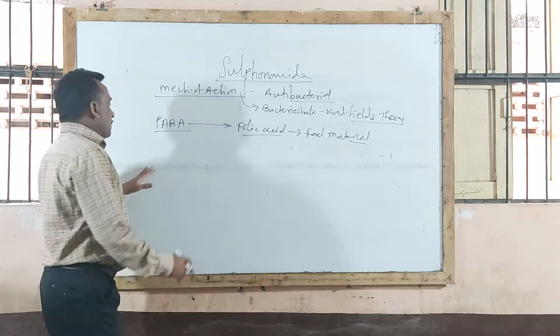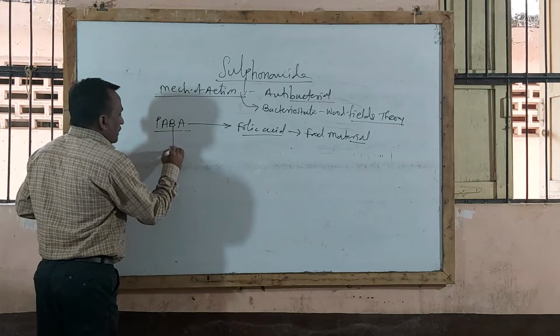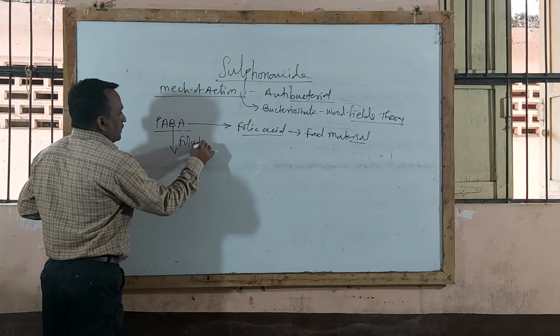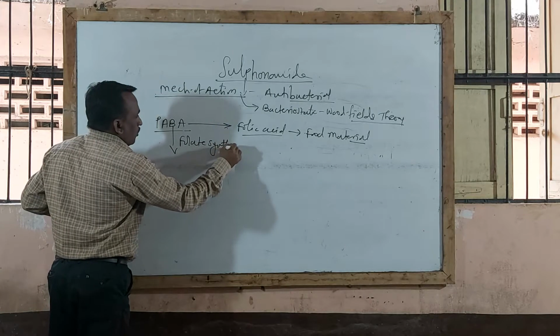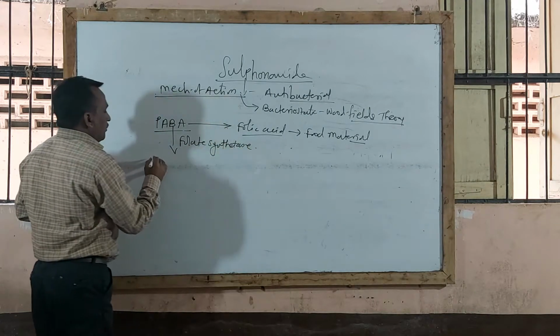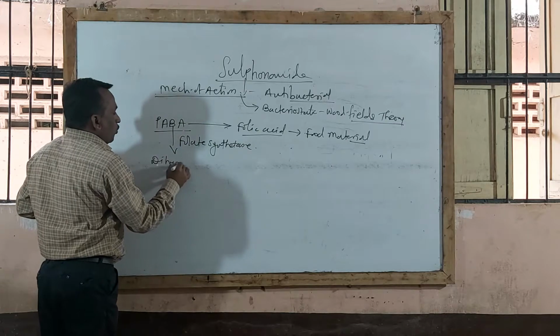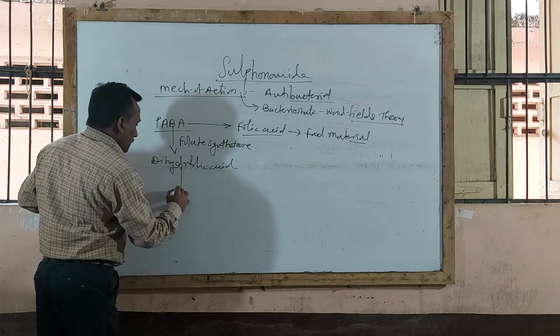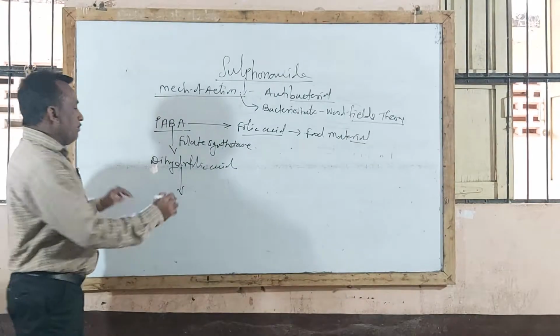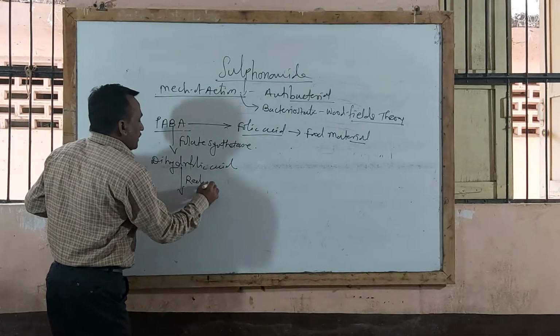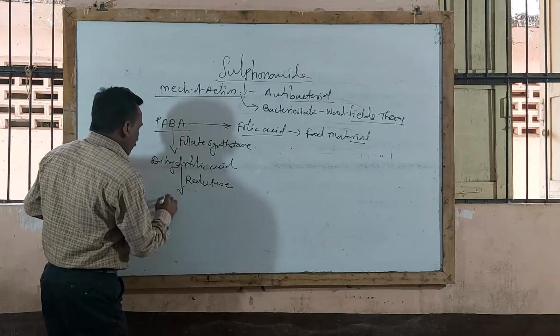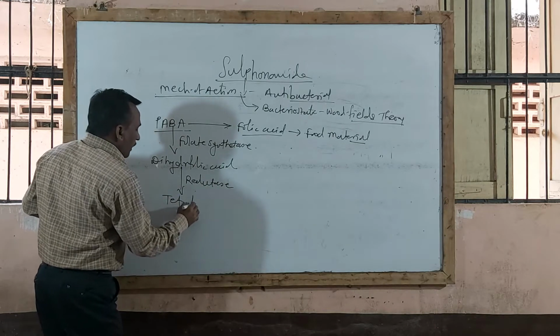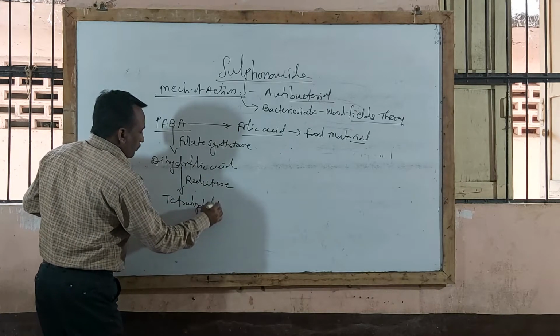Normally, PABA in the presence of folate synthetase enzyme is converted into dihydrofolic acid. This dihydrofolic acid, in the presence of reductase enzyme, is converted into tetrahydrofolic acid.